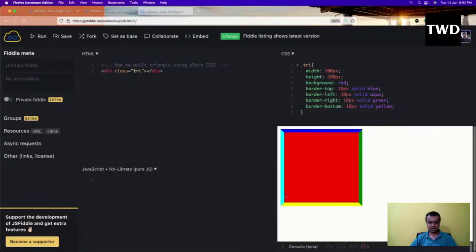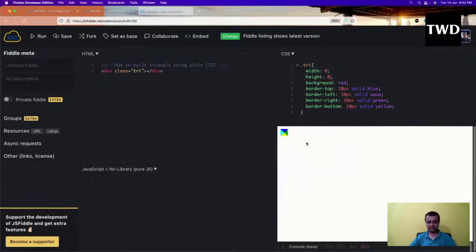So see, all the borders are of different color, but see one thing important, see how they are cut. So all the borders I have taken of different colors, and it is very important to see how they are cut. So now I'll make the height and the width as 0. So it was having some height and width. If I make those things 0, what will happen? See, all of this will be shifted here, because there is no height and width of it. Okay, so it is like this, and now we have got a triangle.